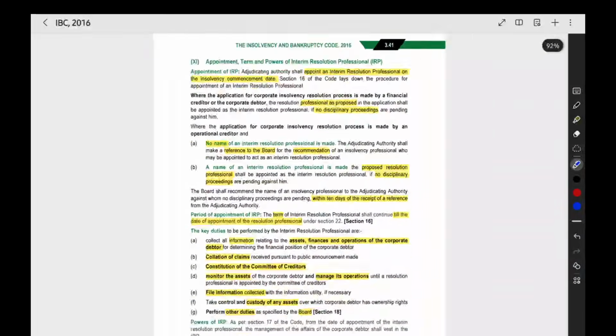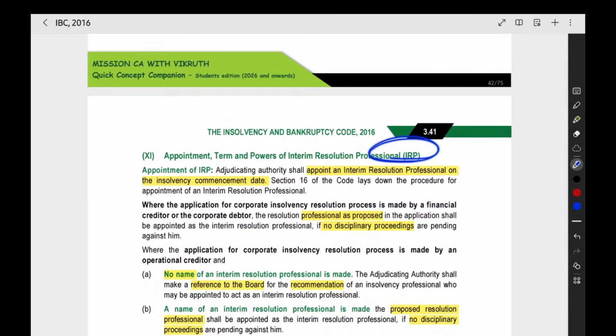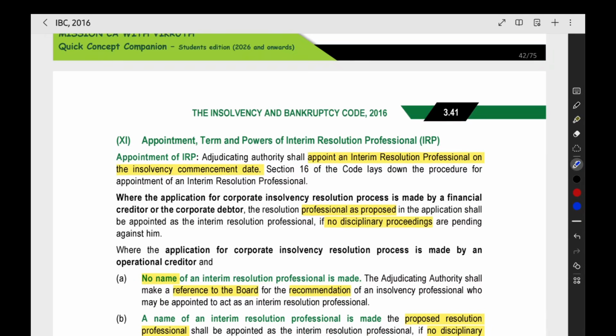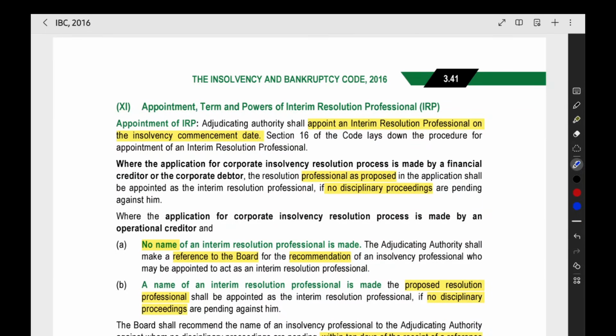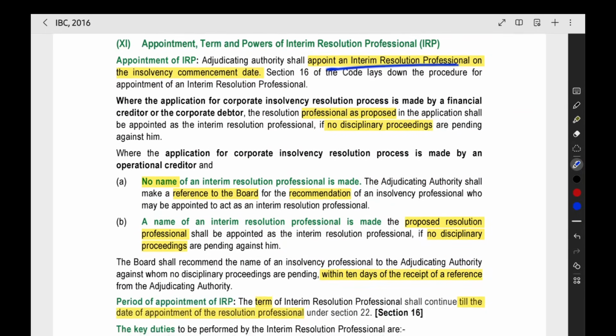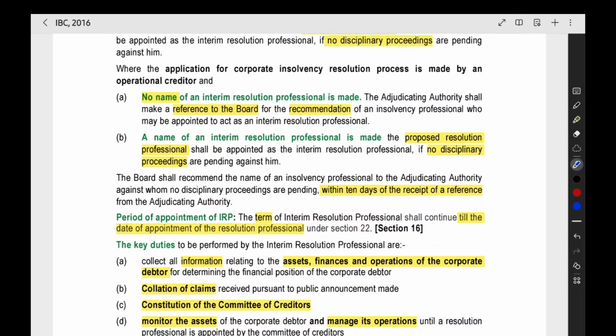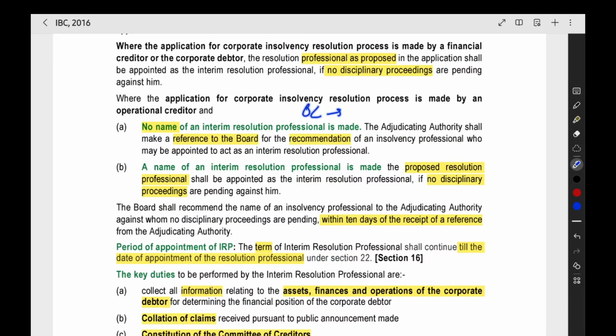Now we have other points about the IRP, the interim resolution professional. For how much period do we have the interim resolution professional, and what are all the duties and powers, everything is there. So here the NCLT will appoint the interim resolution professional. Then there should be no disciplinary proceedings against him. When an operational creditor is giving an application and has not given any IRP name, then the NCLT will make a reference to the Insolvency and Bankruptcy Board of India. Then the IBBI will give a recommendation for an interim resolution professional name. Then this person will be appointed by the NCLT.